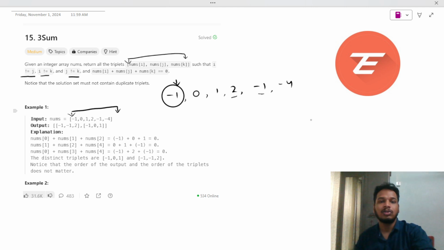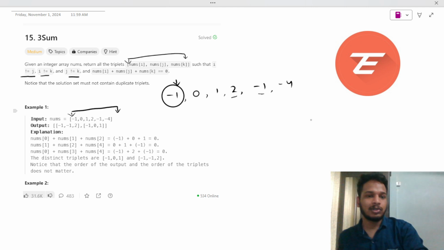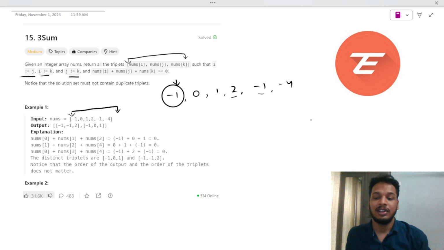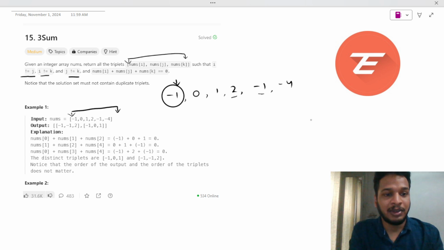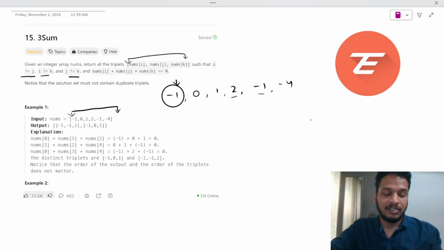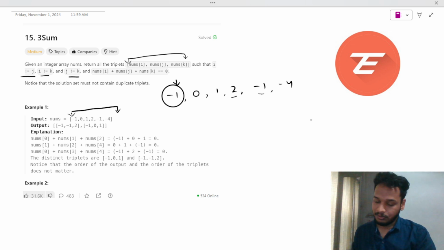So how do we solve this problem? This is a typical array problem. To solve this, you have to ask a few questions, just like I asked my interviewer. We have a typical array with negative values, positive values and zeros, and we have to find the triplets that sum to 0.